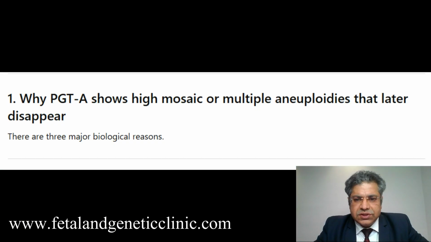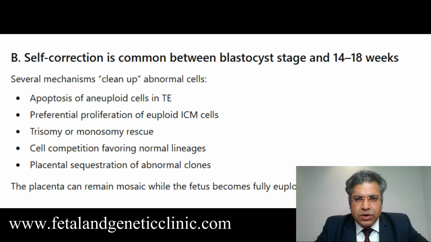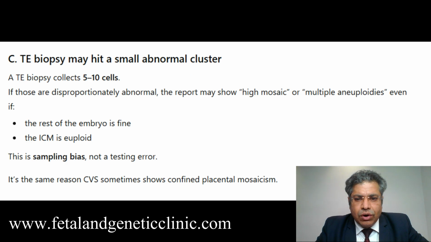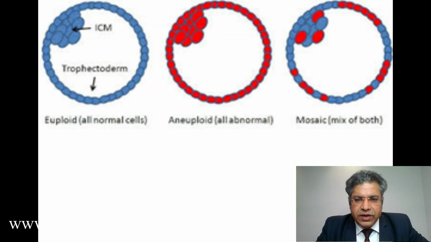The basic question is this: PGDA shows high mosaic or multiple aneuploidies. Mostly these are about to disappear. A trophectoderm biopsy is being done, which is different from the inner cell mass that makes the baby. Self-correction is the norm. The trophectoderm biopsy can be done at 5 to 10 cells, and it gets into autocorrection. So is this PGDA a false positive?